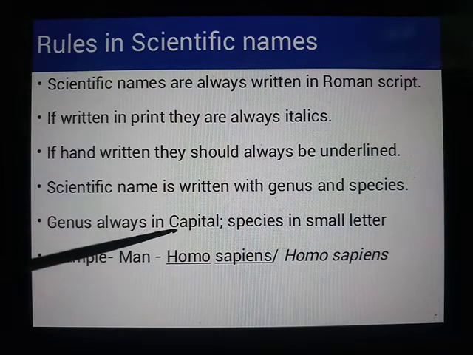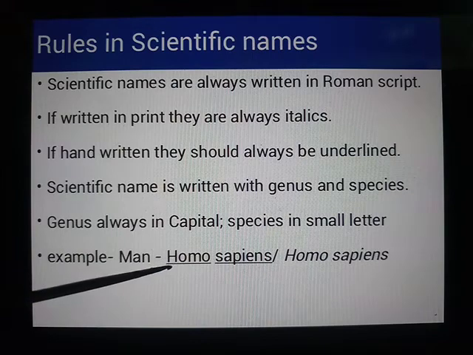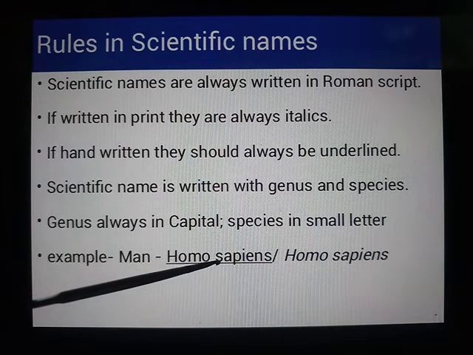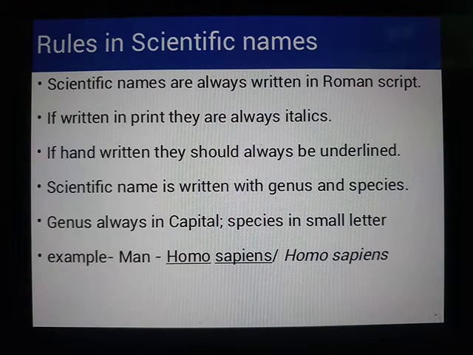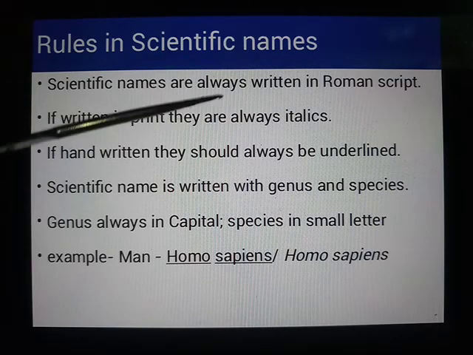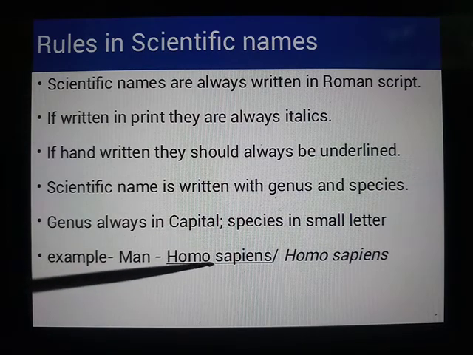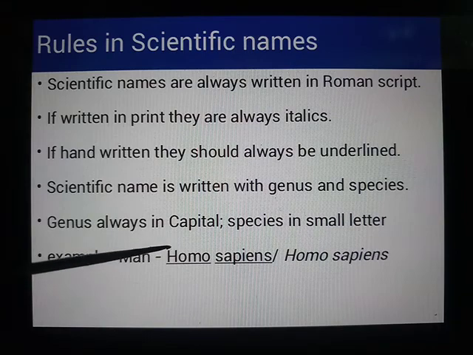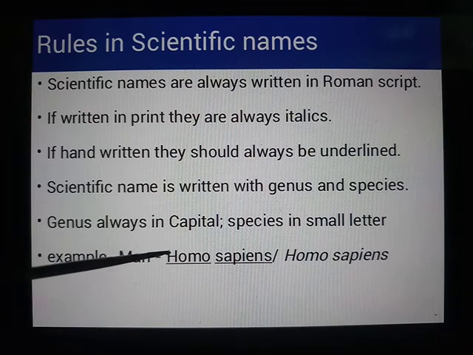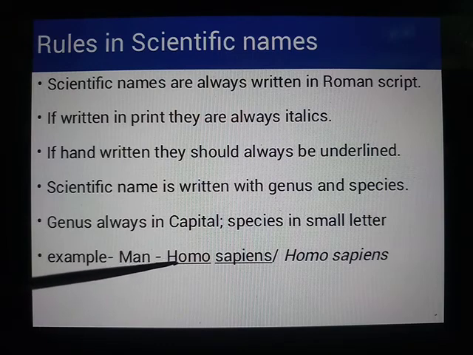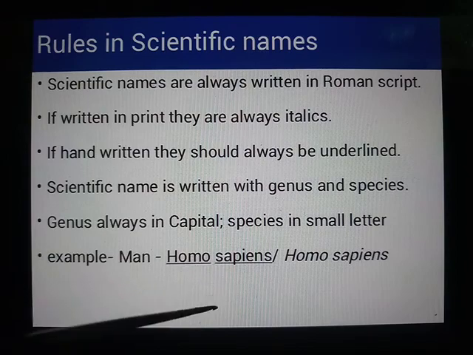Always the genus begins with a capital letter, so here in Homo sapiens, genus Homo, H is capital and species sapiens, S is a small letter. So these are the rules you are supposed to follow while writing the scientific name. First, it should be in Roman script. If it is in print, it should be italic. When written by hand, it should be underlined with genus and species separately. And for any script, whether Roman script or print, or when you are writing by hand, it should be with the genus capital and the species with a small letter.